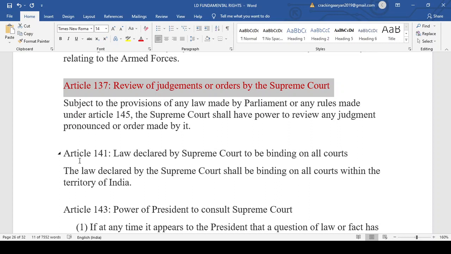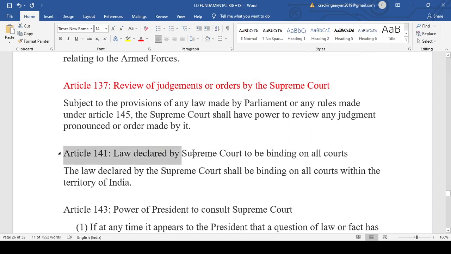So any judgment given by the Supreme Court is binding on all courts within the territory of India. That is Article 141. This is also a very important polity question, and you will get this question many times when solving polity questions.